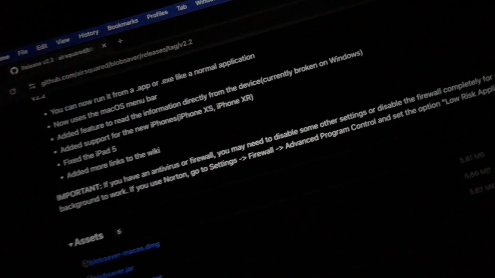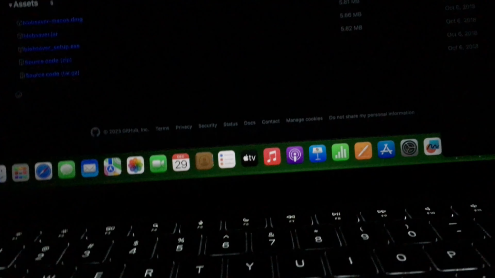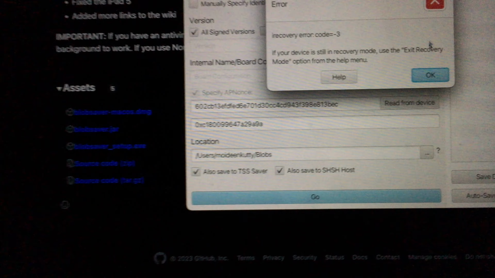First of all, you have to download the app. The app's name is Blobs Ever. I'm going to show you a complete tutorial. So let's go to Blobs Ever, and as you can see, this is the interface. First of all, I'm doing this with my iPhone 13.